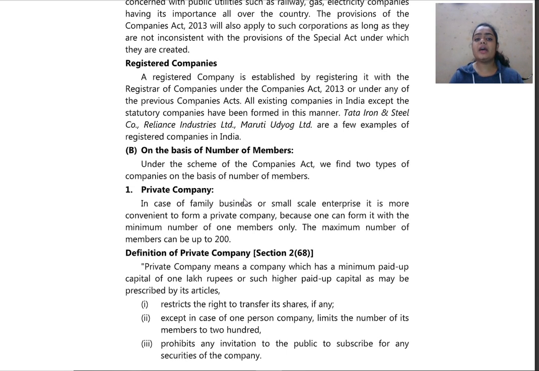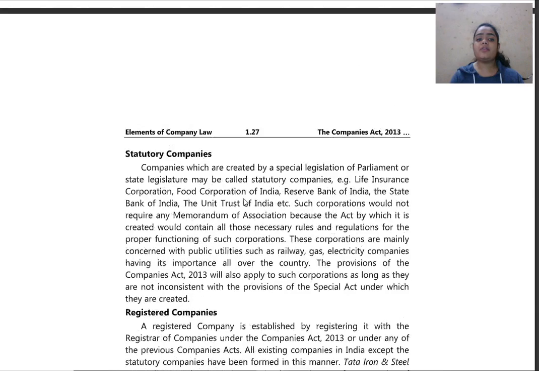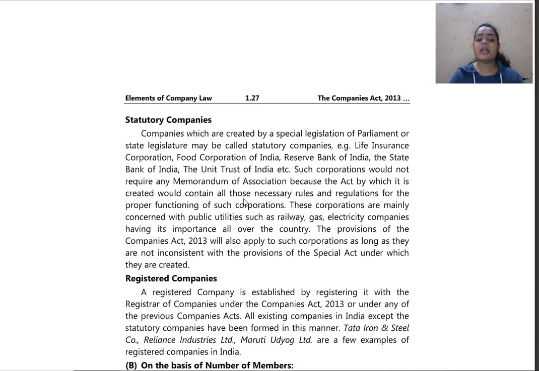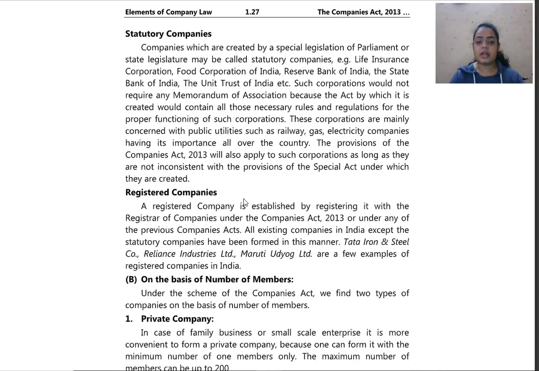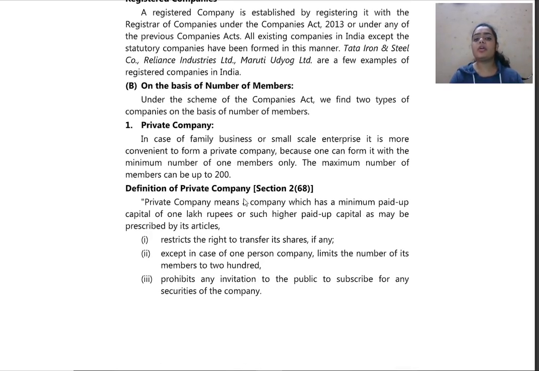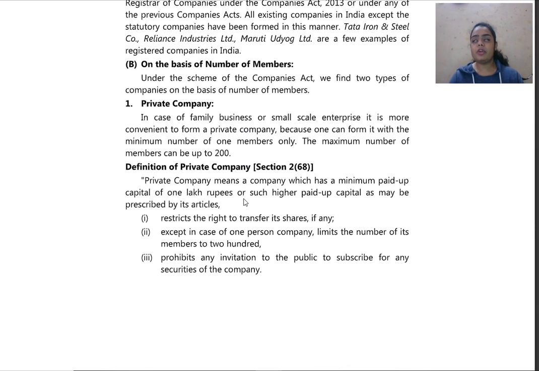Now, first we have seen all the companies on the basis of mode of formation. On the basis of mode of formation, we have seen statutory companies and registered companies. Now, second we shall be seeing on the basis of number of members. On the basis of number of members, we have two types of companies, that is public company and private company. Under the scheme of Companies Act, we find these two types of companies.